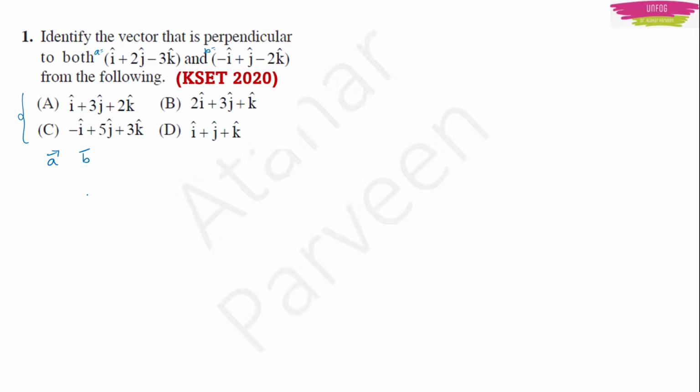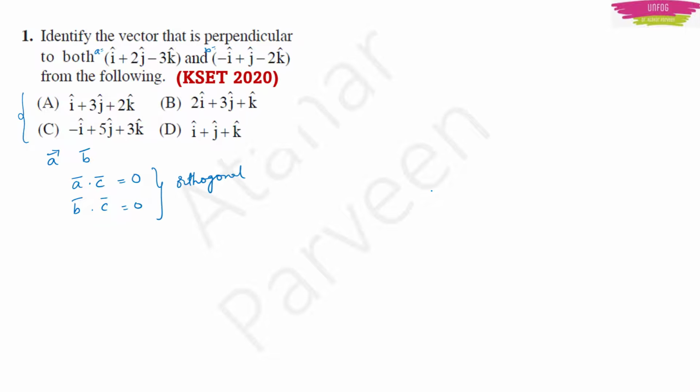Now assume that the third vector is some vector C, and how can you say that the third vector is perpendicular to both vectors A and B? That is, how can you say that vector C is perpendicular to vector A and vector B? You have only one method for that, right? You have to find the dot product of A and C and your answer should be 0. In the same manner, the dot product of B and C should be 0. Then only you can say that they are orthogonal vectors.